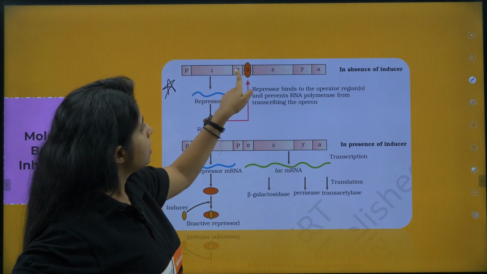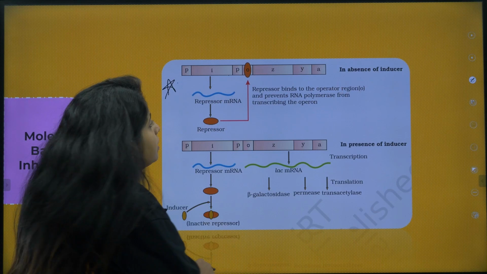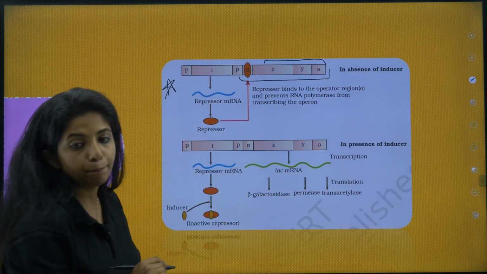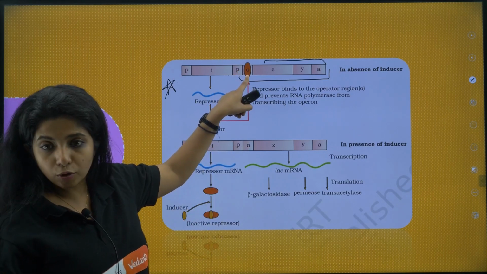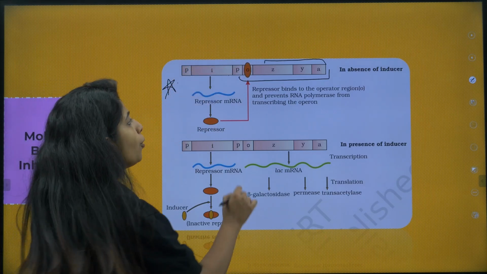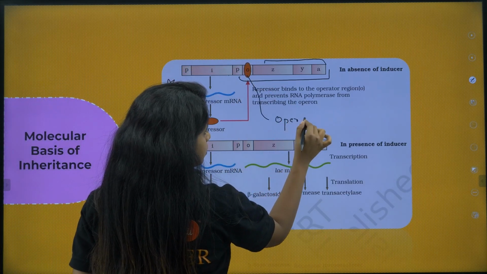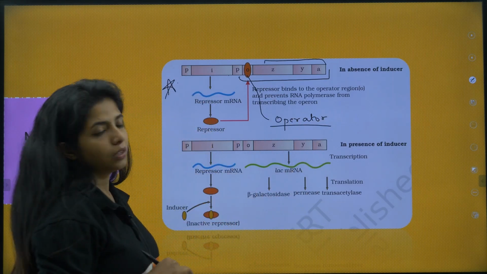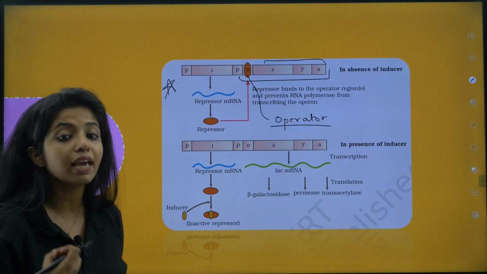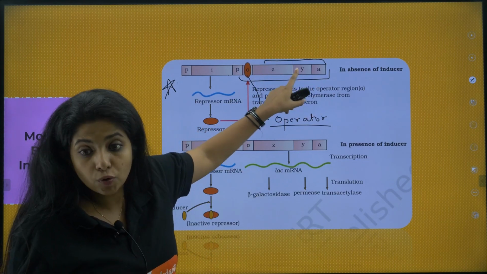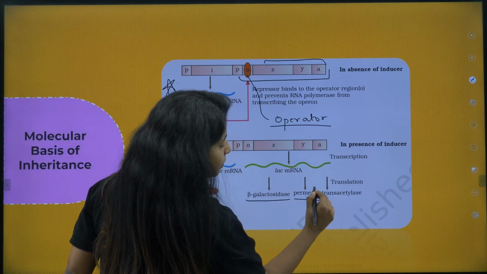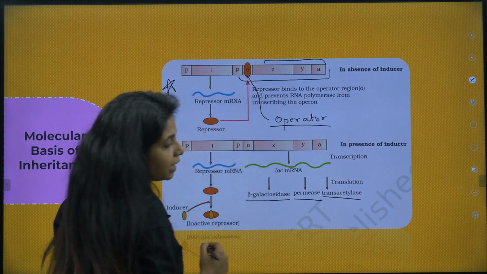Now over here, this thing that you see is another gene. This is the structural part of this gene, and P is what? P is the promoter sequence onto which the RNA polymerase comes and attaches. I told you, right? What is O over here? O is the operator region, my dear children. And Z, Y and A. Each of them are genes coding for proteins. So the Z gene codes for beta galactosidase, the Y gene codes for permease, and the A gene codes for transacetylase.